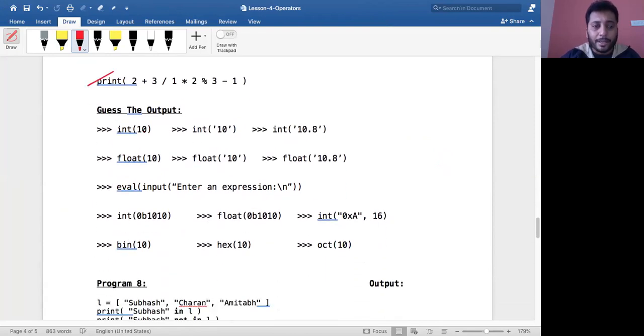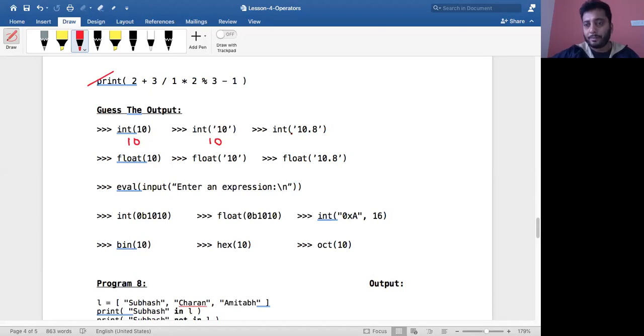So 10 is an integer. Converting an integer to integer, no problem. It gives you the output as 10 itself. So I'm converting a string 10 into an integer. This will give you 10. So when I'm saying int, it's a string basically, and if the string contains something that could be converted to an integer like this. This is basically a string, right? I'm having 10 within the string, and that is possible to get converted to an integer. Therefore it converts it, whereas here this might give you an error.